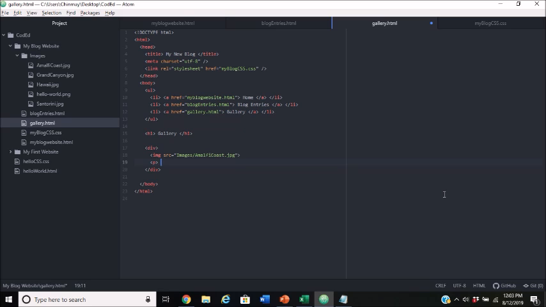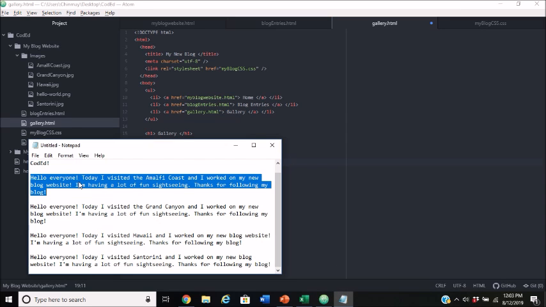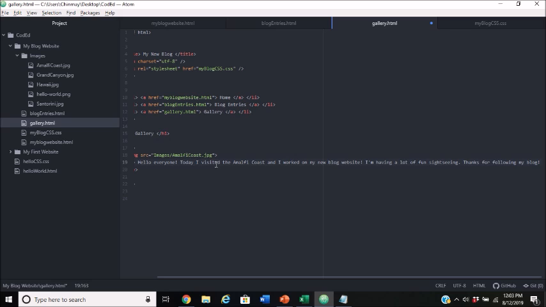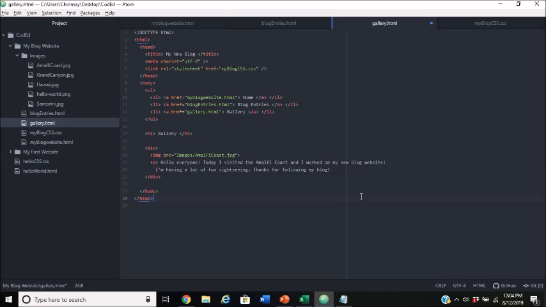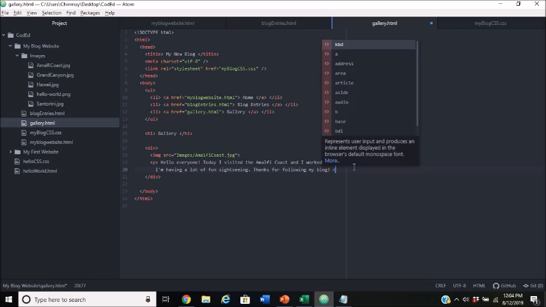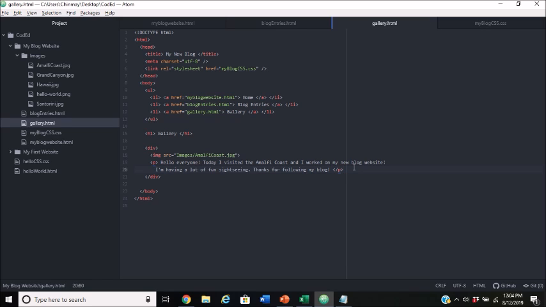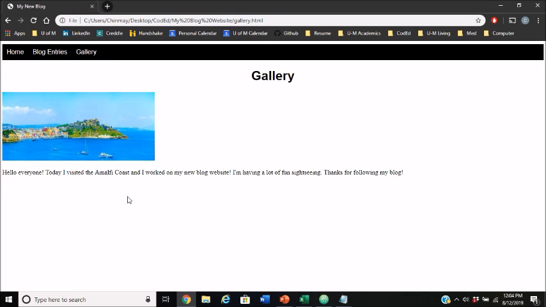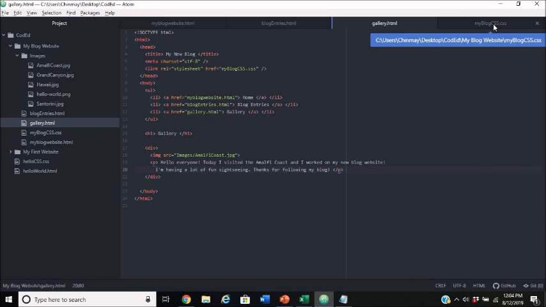and in here we're just going to copy and paste the same text that we had. And then we're just going to press enter there just so it looks nicer in our editor. And then we're going to close our paragraph there. So we're not quite there yet. Once we refresh the page, we're going to have our picture and our caption, but obviously this isn't the right look for a gallery.